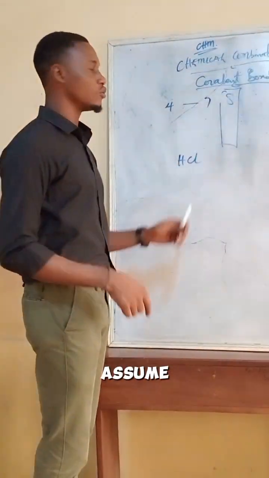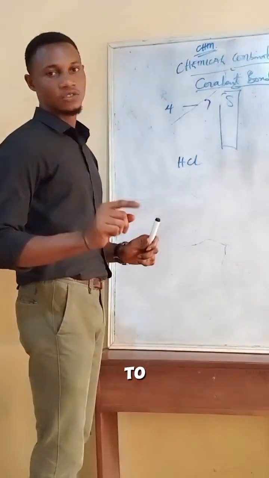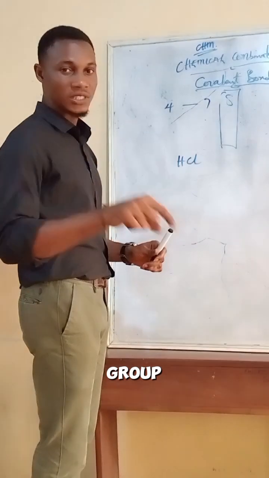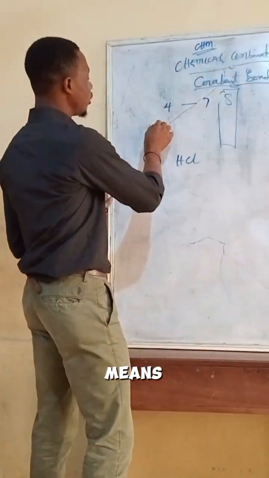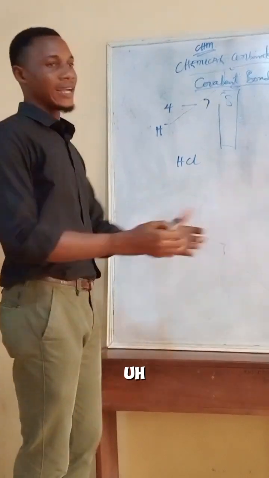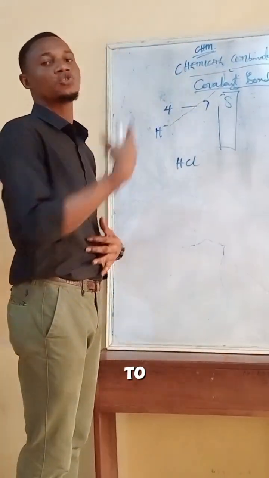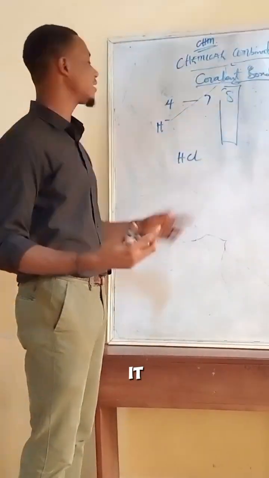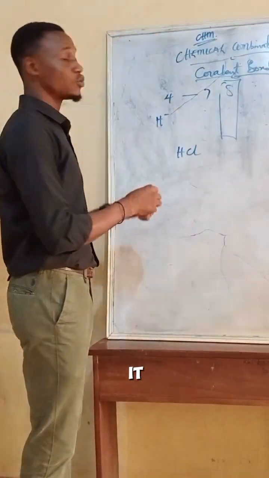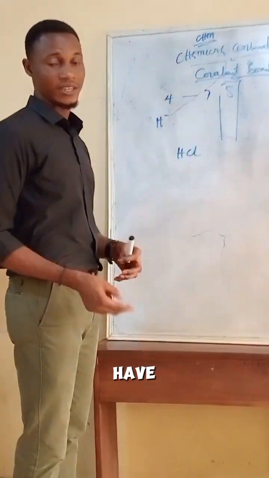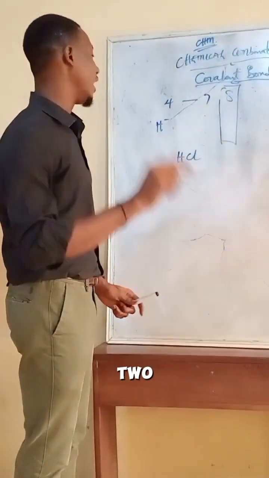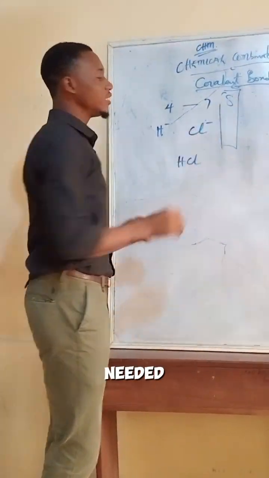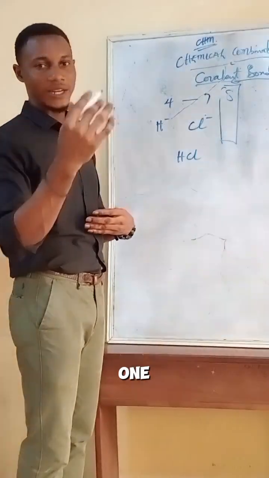Now, let's assume I have hydrogen functioning as group 7 in the periodic table, to be part of the group 7 elements. That means it wants to gain electron. It's not ready to lose electron now. It's ready to gain electron. And when it is gaining electron like that, the number of electrons it will have now will be 2 electrons. So then chlorine also needs to do what? To gain 1 electron.